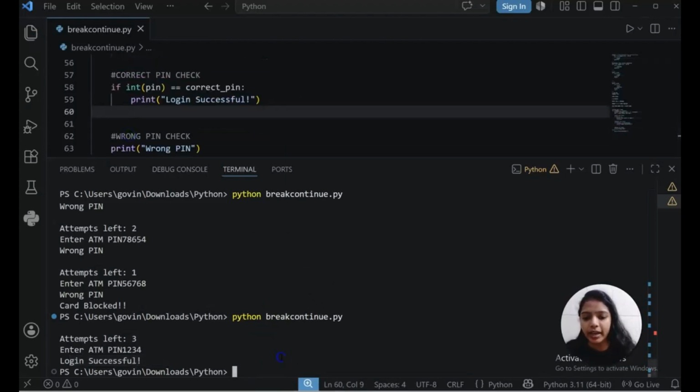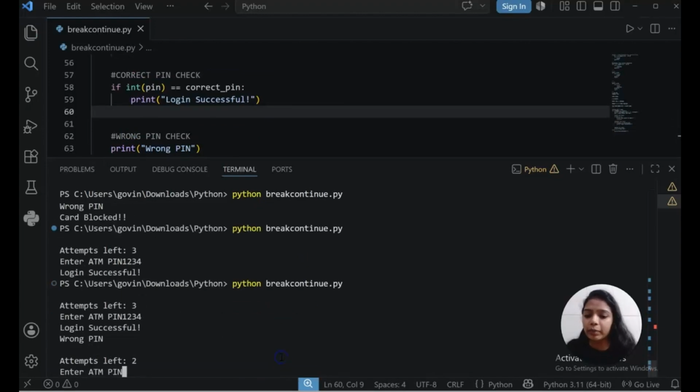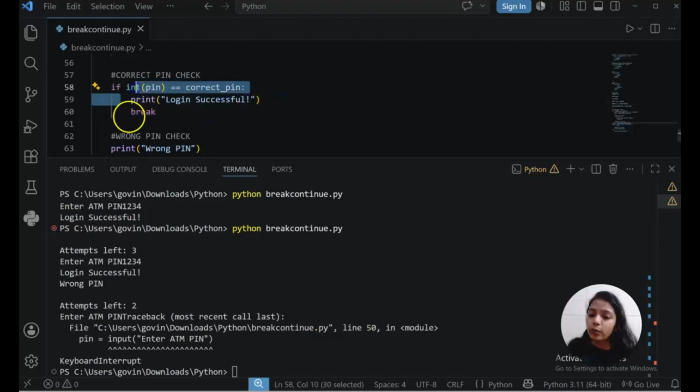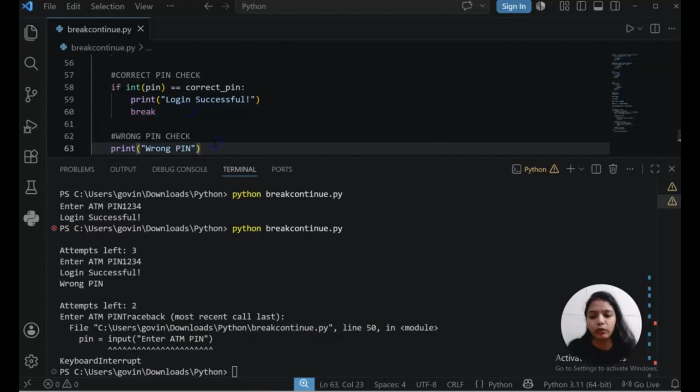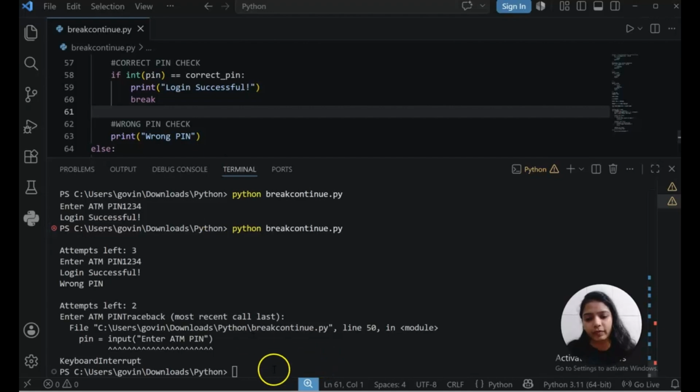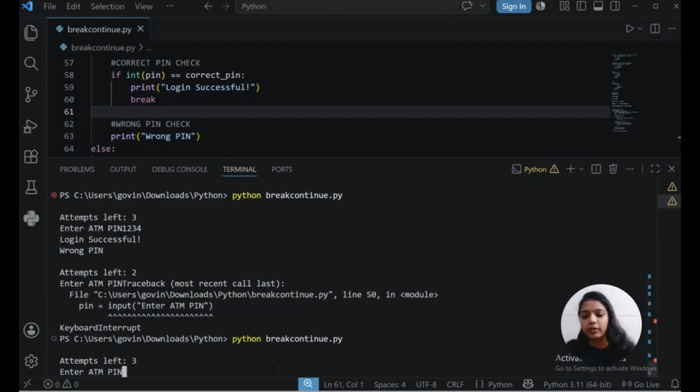But let me remove this break. I am removing that break and I will run this code again. I am giving the correct pin. See, even after giving the correct pin, I am getting login successful, and then it's saying wrong pin, and then it is asking again. That's wrong. I am giving the correct pin. You are saying login successful, then why are you saying wrong pin? Why are you asking me again? So that's the magic of break. Break means once this condition is true, break the loop and come out of the loop. Whatever is there, don't focus on that. Okay.